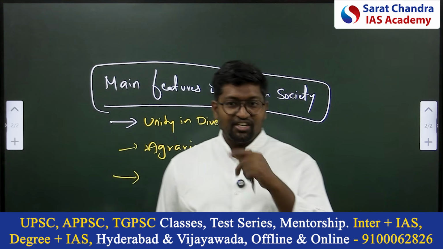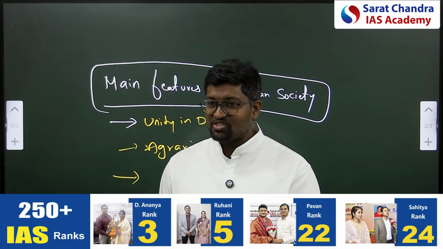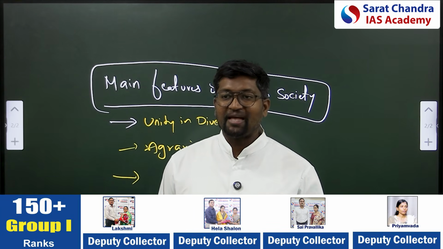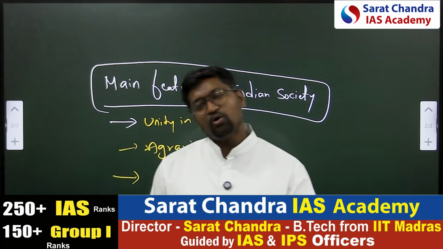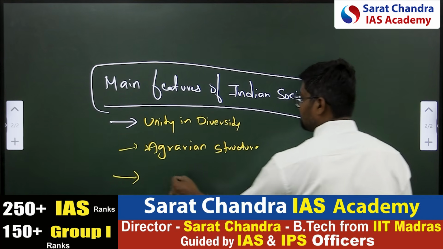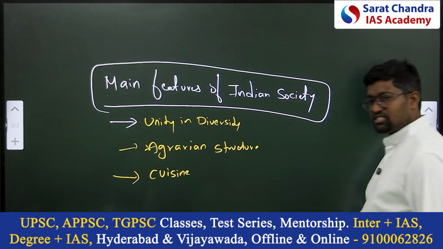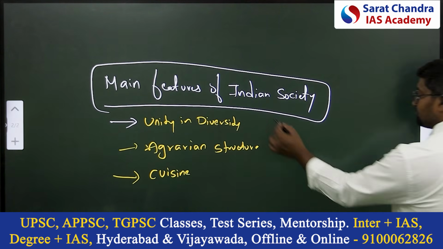What else? You are not in a position to introduce your country to a foreigner. Very pathetic. How can you become an IAS officer? Food. Okay. Cuisine. Very good. Cuisine is one factor. Traditions.